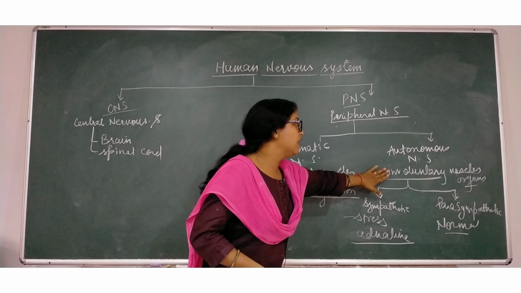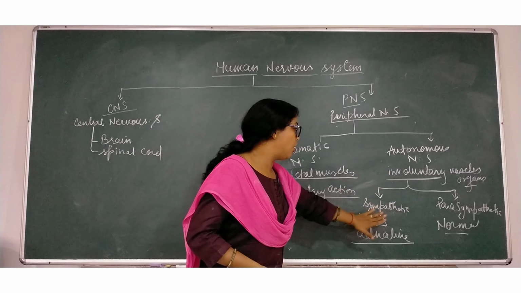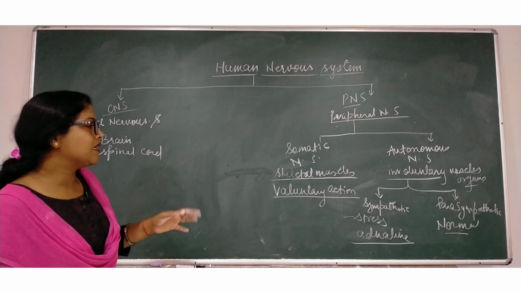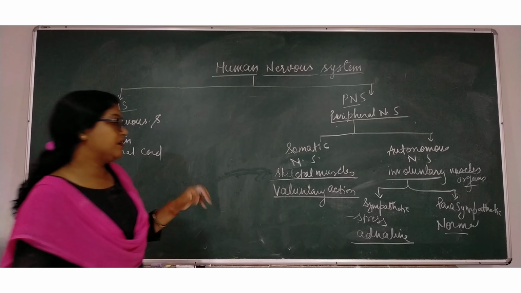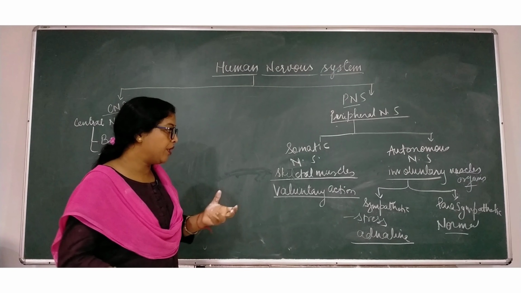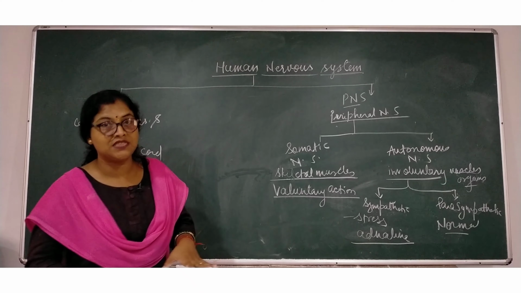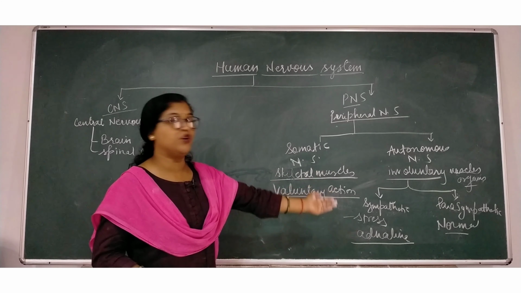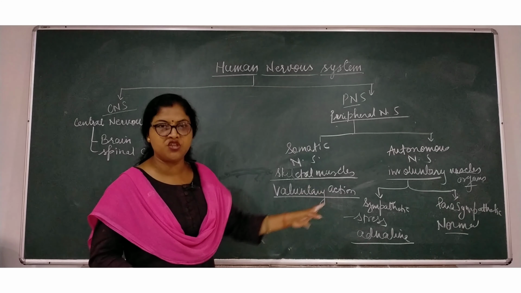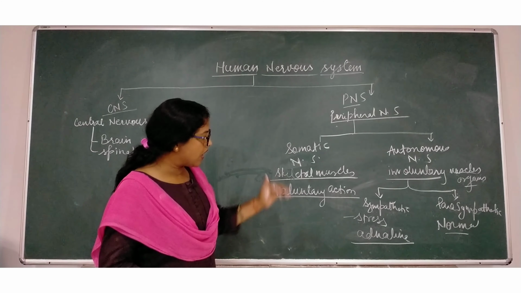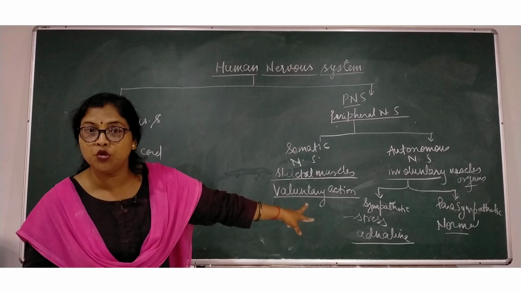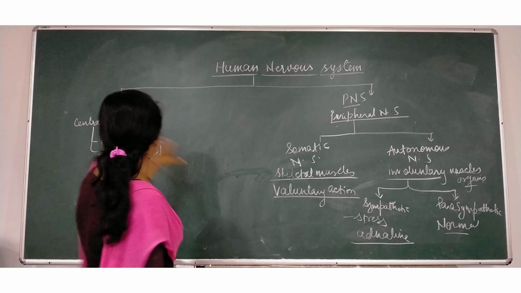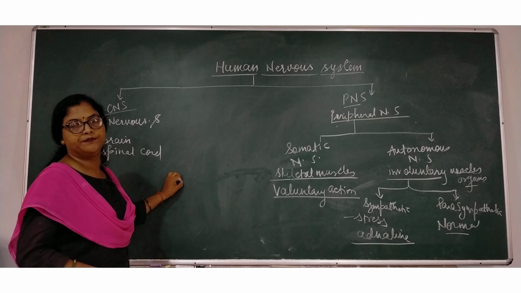Further division of autonomous nervous system is of two types, sympathetic and parasympathetic. Sympathetic nerves work under stress, means whatever changes take place when your body is in stress are controlled by sympathetic nerves. And parasympathetic nerves work under normal condition, right opposite to each other. I'll make you understand further about both in another video, when I'll be explaining the parts of brain and spinal cord.